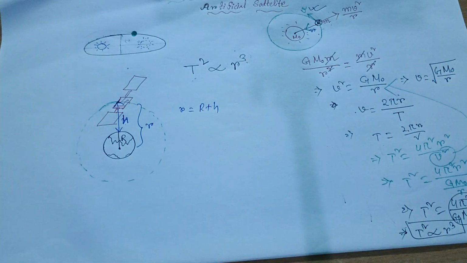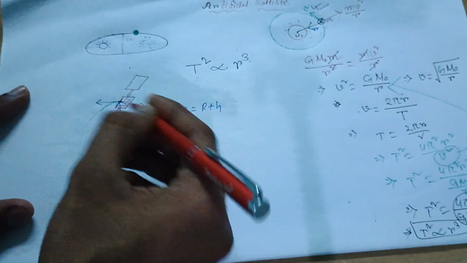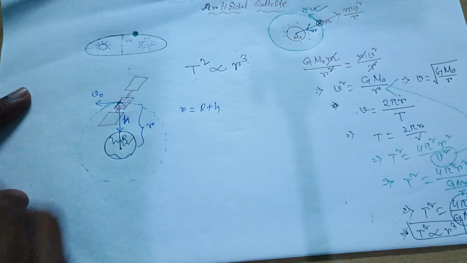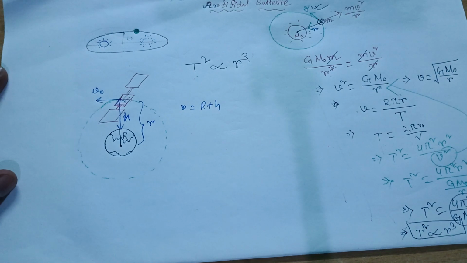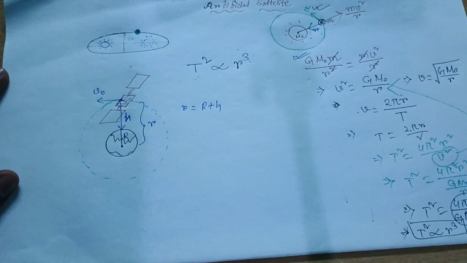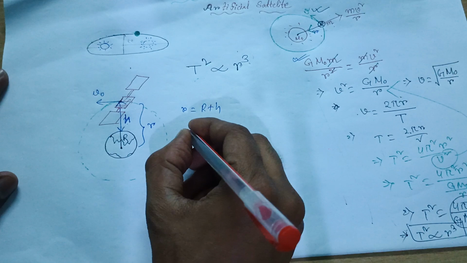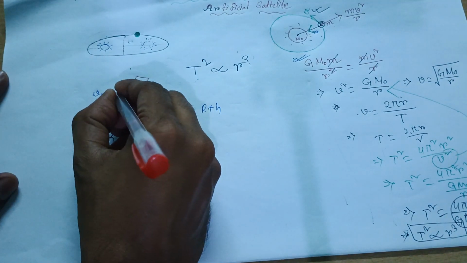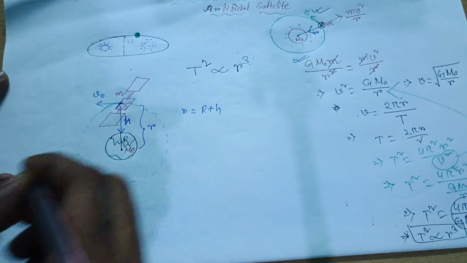Now I am taking the orbital velocity of the satellite as v0. In the same way we have to derive from this. How can we come to it? Now check. Suppose I am taking the mass of the satellite as small m and the mass of the Earth as Me.